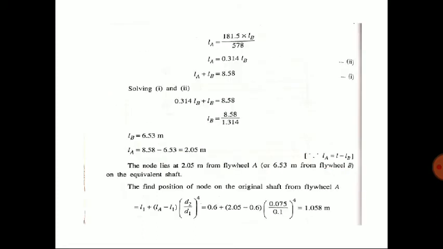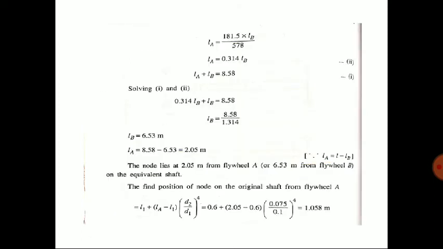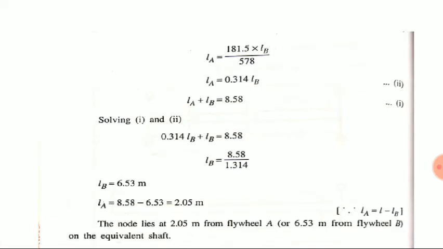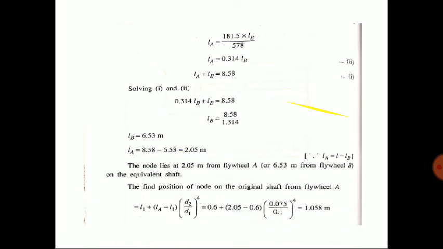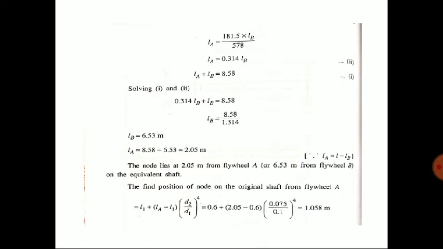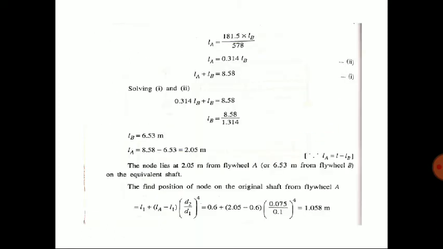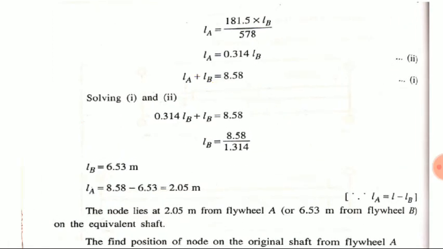So next we are moving to this final equation, that is LA equal to IB by IA times LB. IB we found out from this, IB equal to MB KB square. So IB we know, LB we don't know, and here in the denominator IA, that also we know. From that we are getting LA equal to 0.31 LB.